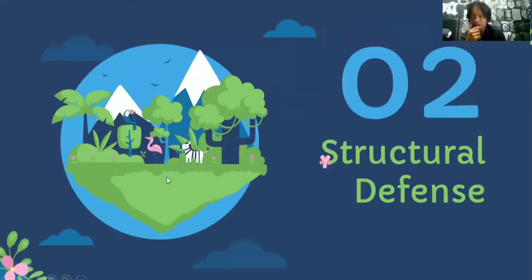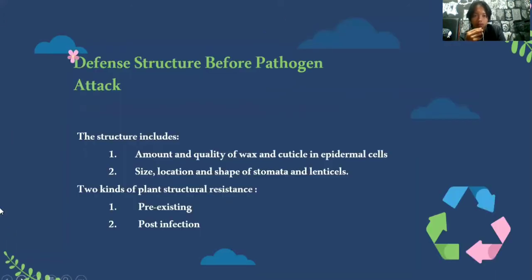2. Structural defense. Defense structure before pathogen attack. The structure includes: 1. Amount and quality of wax and cuticle in epidermal cells. 2. Size, location, and shape of stomata and lenticels. There are 2 kinds of plant structural resistance: 1. Pre-existing. 2. Post-infection.